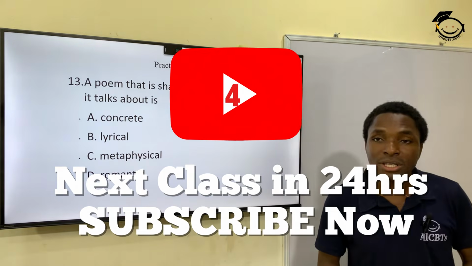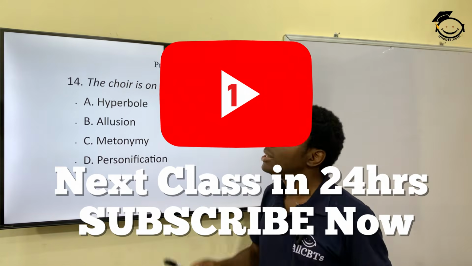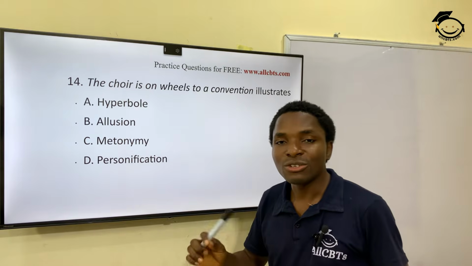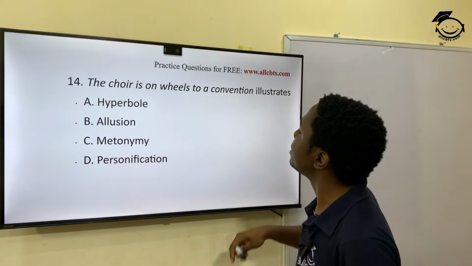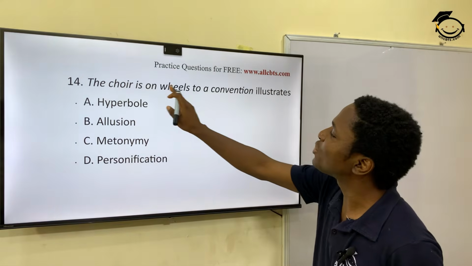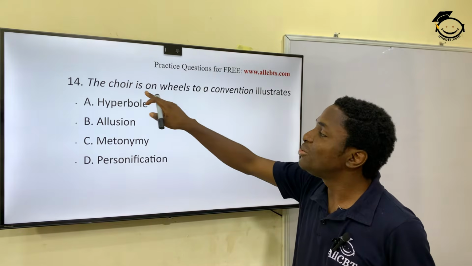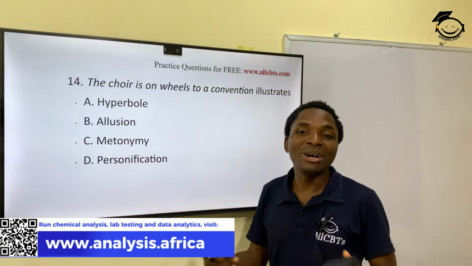Good. Question 14 now. The choir is on wheels to a convention. Illustrates what? The choir is on the way to a convention. Illustrates what? Now, is on wheels to a convention. It's only human beings that go on wheels. Those are human attributes.